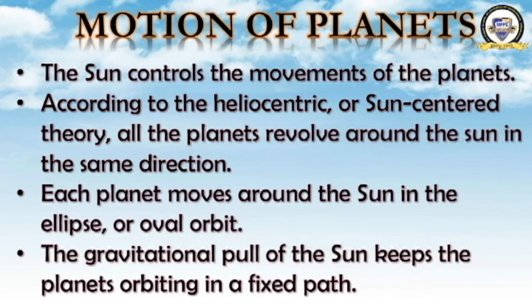This gravitational force keeps all the planets orbiting in a fixed path. This gravitational force doesn't allow any planet to change its way. Got it now? This motion is in an elliptical order. The sun's force, which force? Gravitational force attracts them, and this force doesn't allow the planets to change their direction.